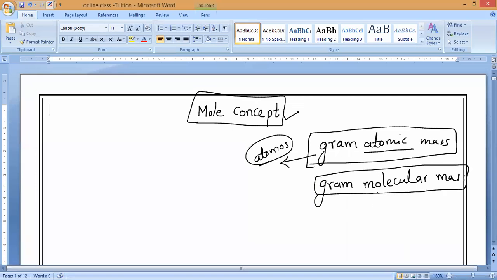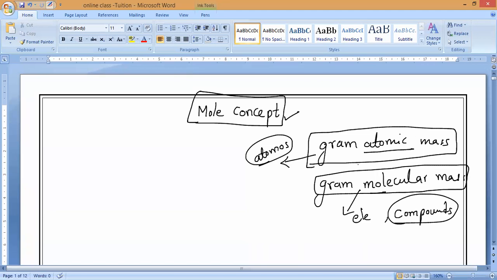Molecular mass is for molecules. Molecules means two types: it may be an element or maybe a compound molecule. Do you understand, Monish?